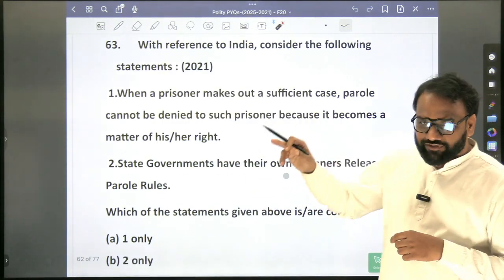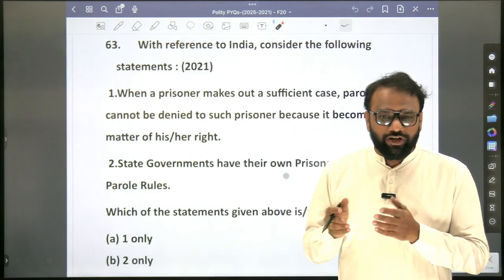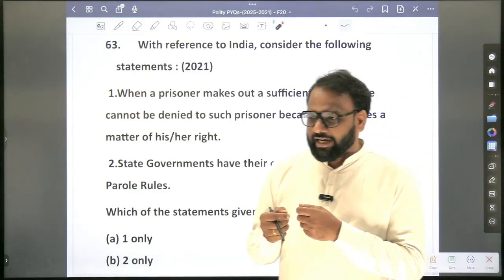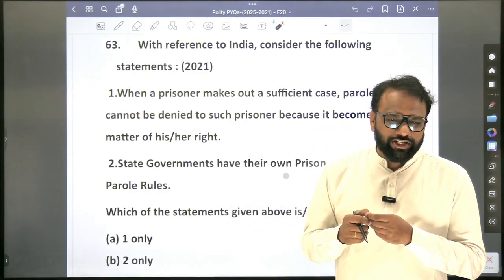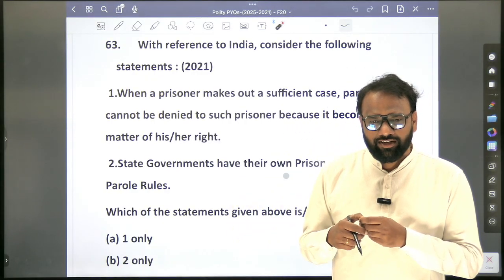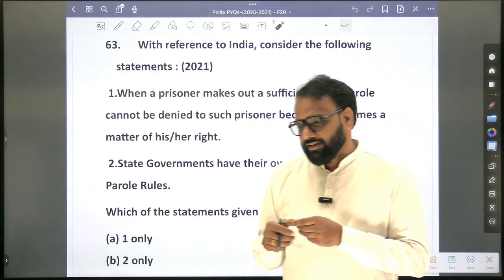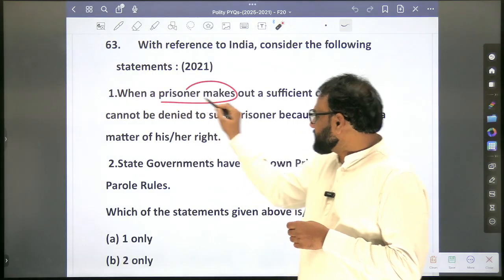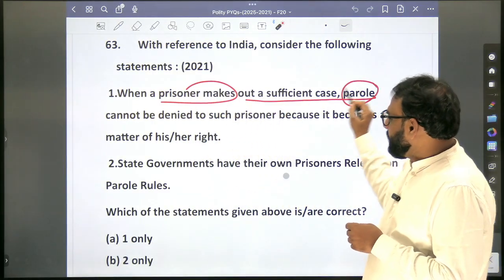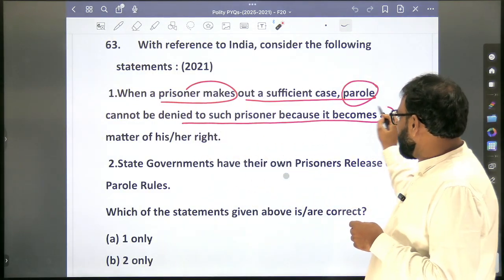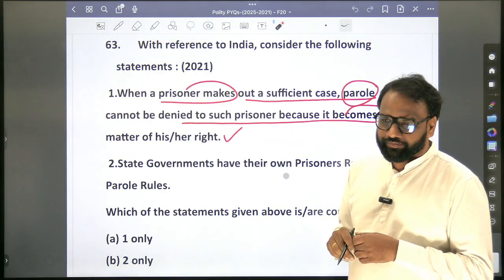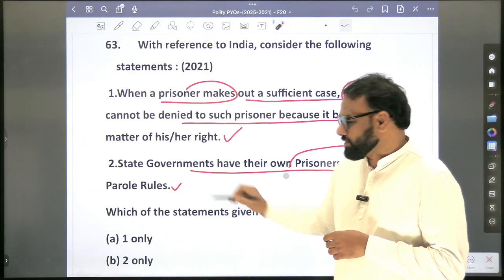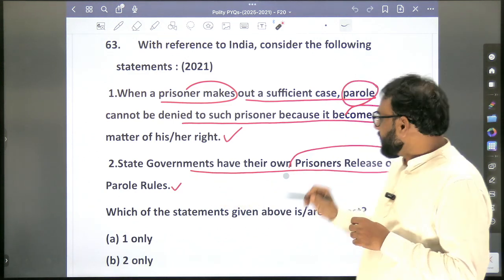In the previous class we discussed the prison. One more question has appeared in 2021; the trend has continued. Prison comes under which list? State list, along with electricity, education, defense, health, police, prison. When a prisoner makes out a sufficient case, parole cannot be denied to such a prisoner because it becomes a matter of his or her right. State governments have their own prisoners release on parole rules. So here we need to understand what parole is.